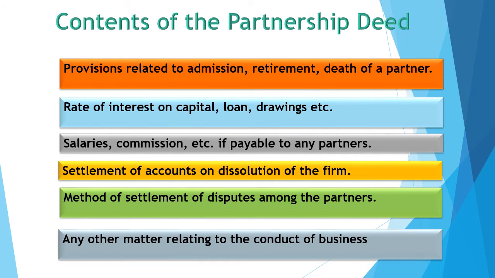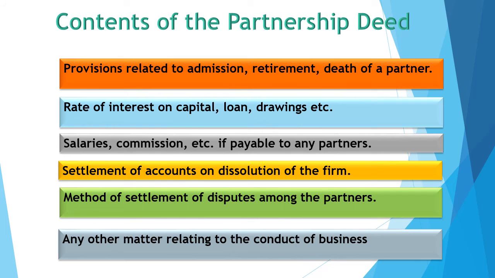Next is any other matter relating to the conduct of business. Means besides the above mentioned contents, there may be other contents also which can be included in the partnership deed.